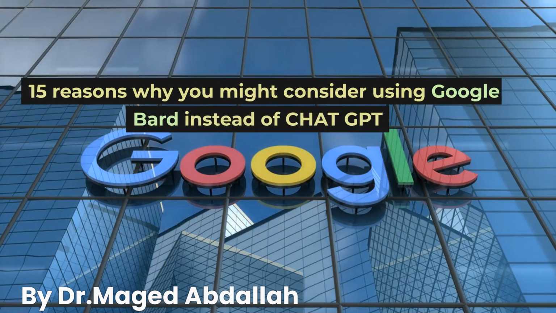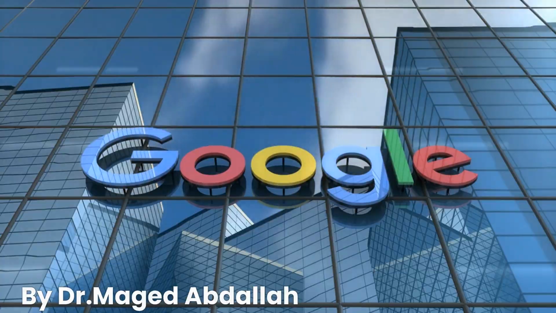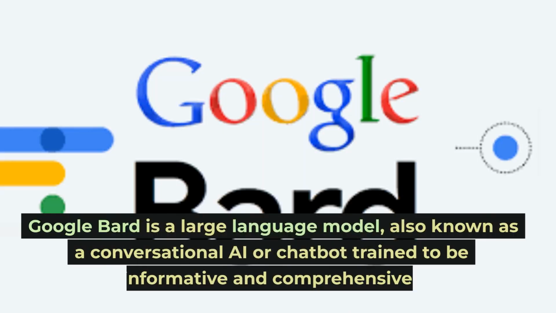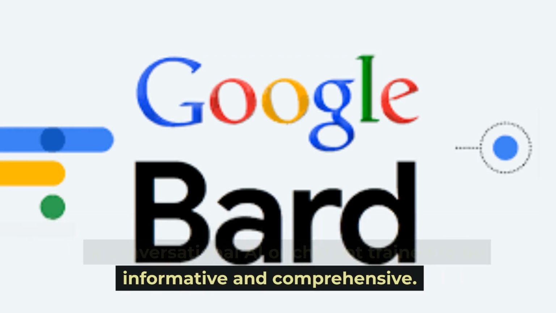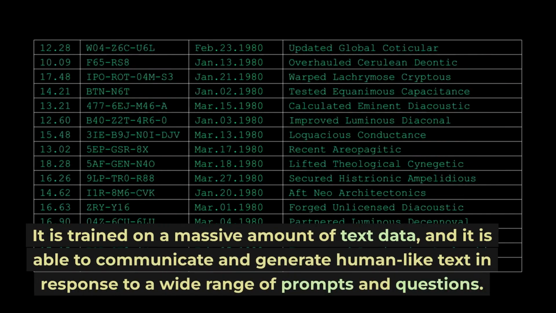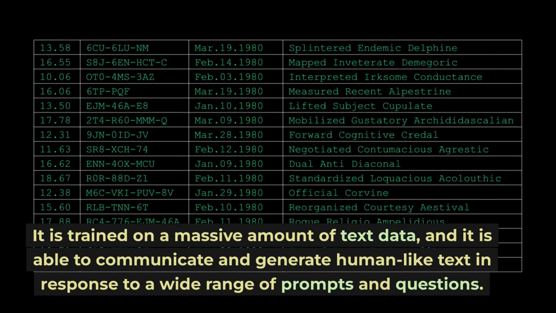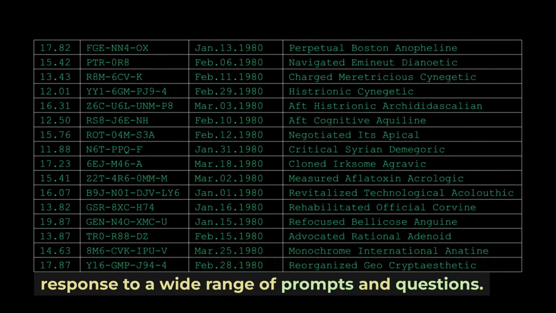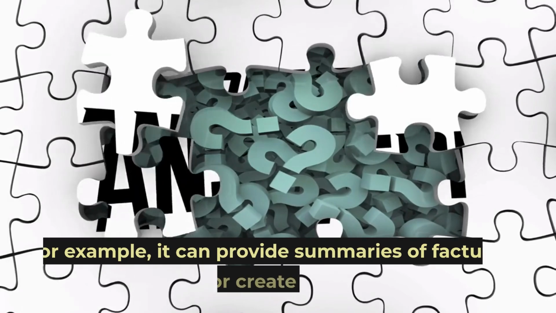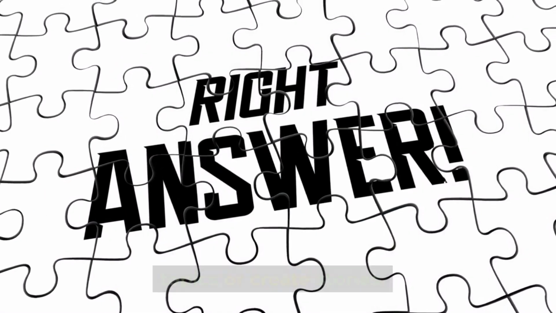15 reasons why you might consider using Google Bard instead of ChatGPT. Google Bard is a large language model, also known as a conversational AI or chatbot, trained to be informative and comprehensive. It is trained on a massive amount of text data, and it is able to communicate and generate human-like text in response to a wide range of prompts and questions. For example, it can provide summaries of factual topics or create stories.